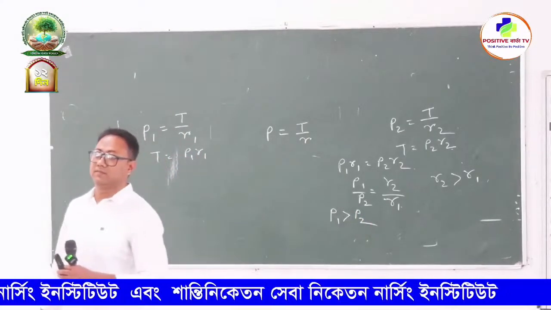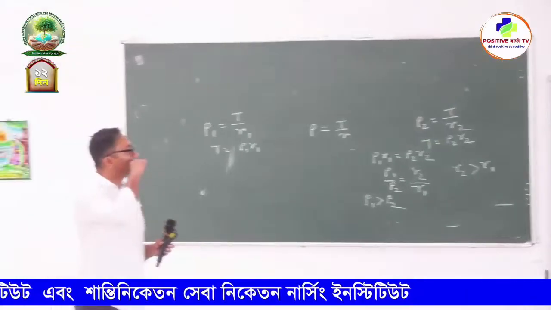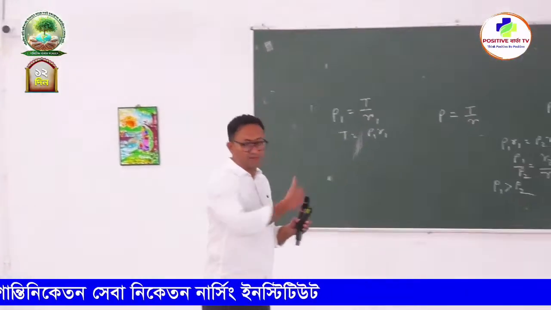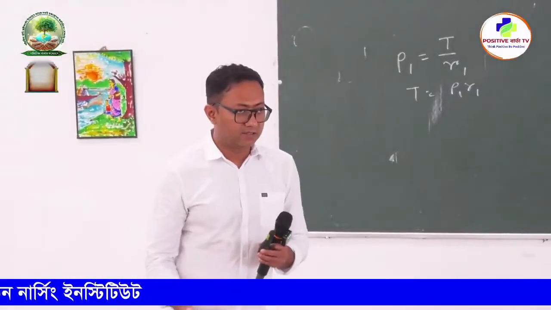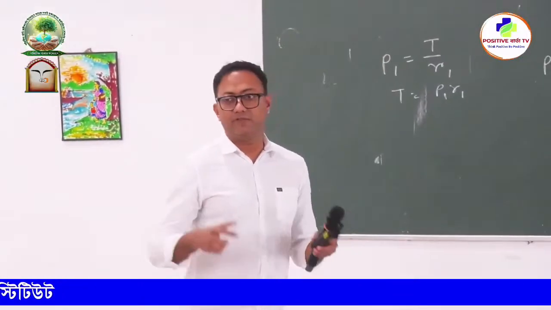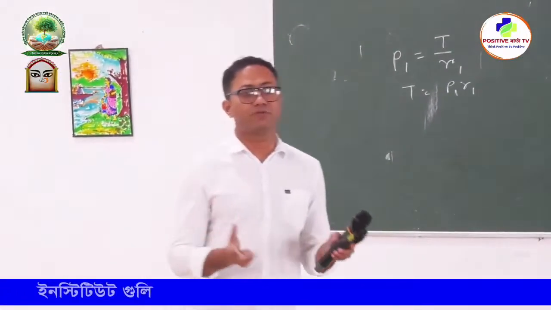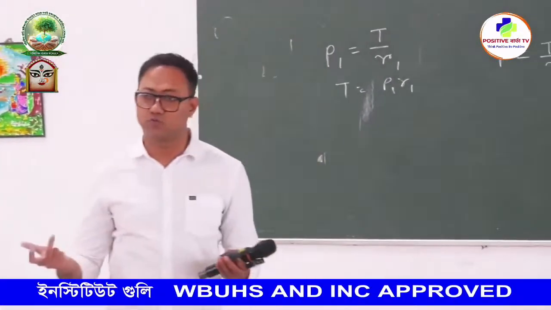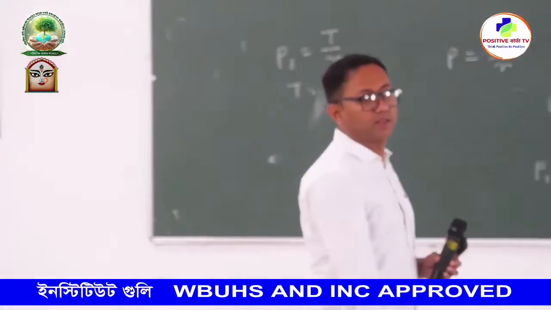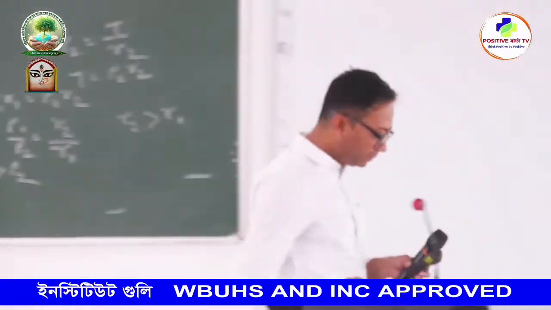Clear? So inside alveoli 1 pressure is high, and inside alveoli 2 pressure is less. And the simple rule is any fluid or air will flow from high pressure to low pressure. Clear? So 1 will blow into 2. Okay? Very simple.